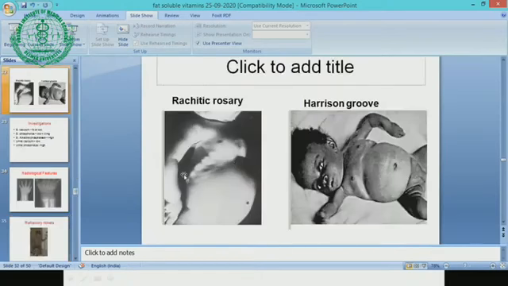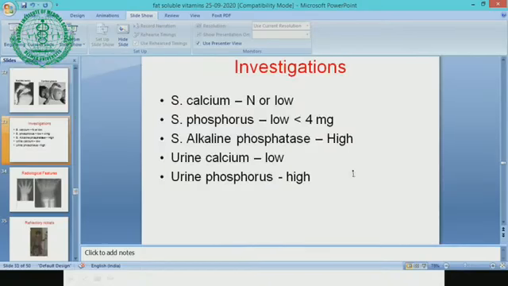Now a very classical, very bad case of rickets where there is a rickety rosary, and you can see this Harrison groove. As I have told you, this is the area where the diaphragm is inserted under the intercostal muscles. These ribs are pulled inside with every breath, because of the soft intercostal muscles and softened ribs, the diaphragm pushes the ribs inside, and slowly over a period of time you will get a Harrison groove.